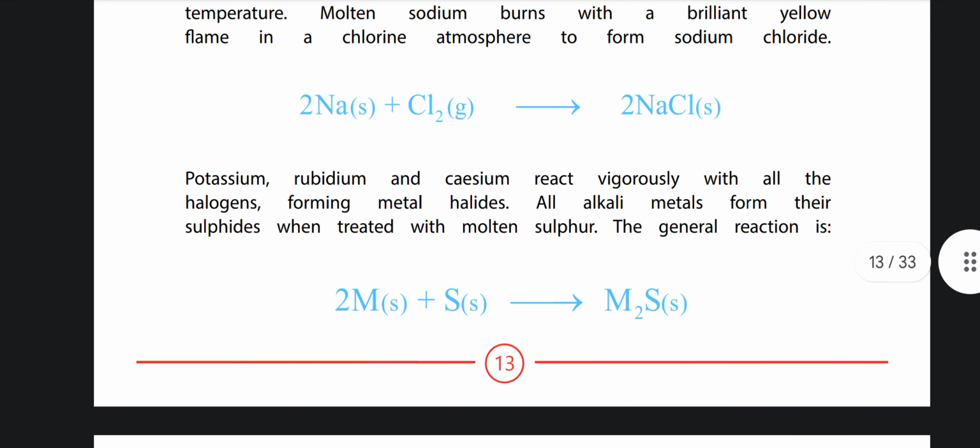2Na plus Cl2 gives 2NaCl. Potassium, rubidium and cesium react vigorously with all the halogens, forming metal halides. All alkali metals form their sulfides when treated with molten sulfur. The general reaction is 2M plus S gives M2S.